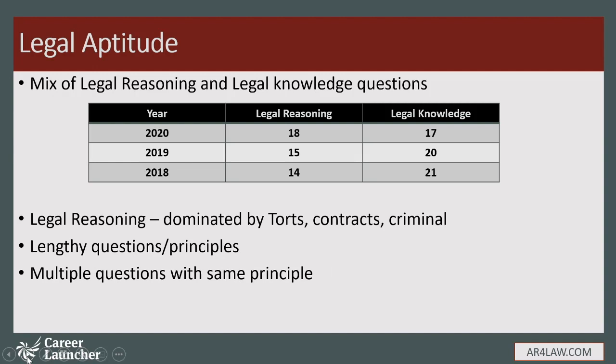Now legal aptitude. This particular section is again a mix of legal reasoning and legal knowledge in ALET, and as you can see the trend: in 2018, 14 legal reasoning, 21 legal knowledge; in 2019, 15 legal reasoning, 20 legal knowledge; in 2020, 18 legal reasoning and 17 legal knowledge. Legal reasoning is entirely dominated by torts and contracts, specifically torts and contracts.